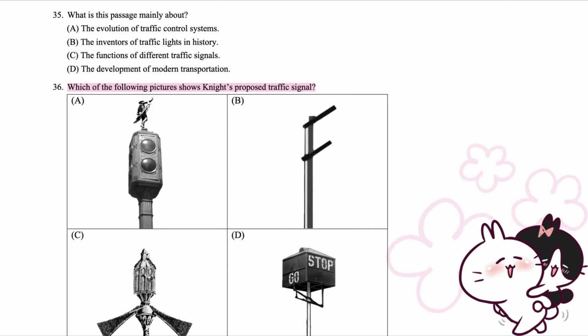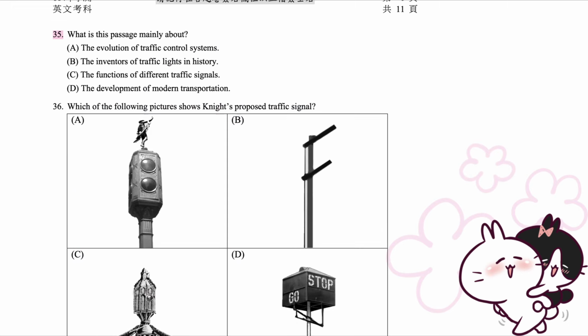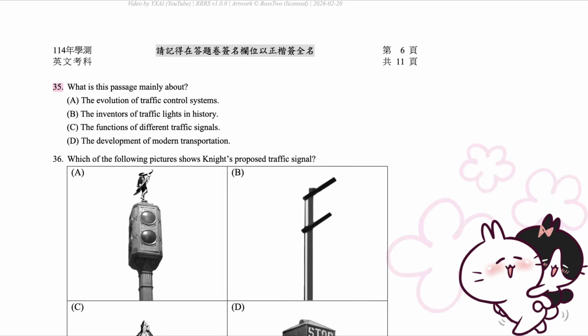36. Which of the following pictures shows Knight's proposed traffic signal? A. B. C. D. 35. What is this passage mainly about? A. The evolution of traffic control systems. B. The inventors of traffic lights in history. C. The functions of different traffic signals. D. The development of modern transportation.